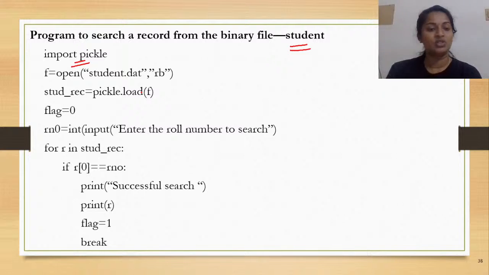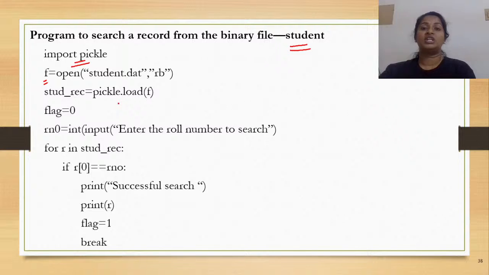Now this is going to be opened in which mode? rb, right? You're trying to search a record. Are you attempting to write something onto the binary file? No, right? You just have to read the contents and then do the checking or searching operation, isn't it? So definitely the mode in which the file is going to be opened is the binary read mode. So rb, and the file handle is going to be f.